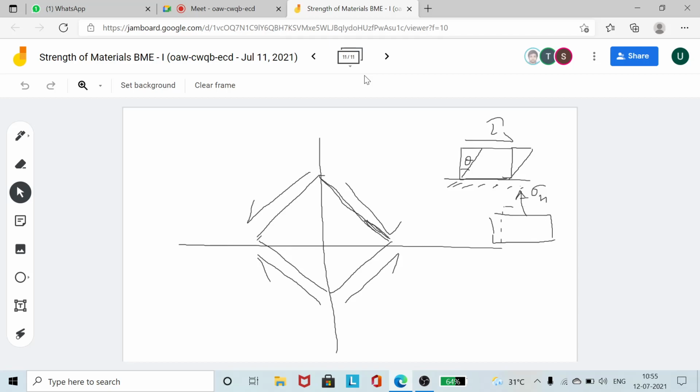Yes, sir. So if I consider any element, how does it actually get deformed? Suppose this was A, this was B, this was C, this was D. If it gets deformed, C will come down to a point, say C prime. B will go to this side and reach a point B prime. D will come here and reach a point D prime. A will also go this way, it will be A prime. So this is the final shape that the body is supposed to assume.